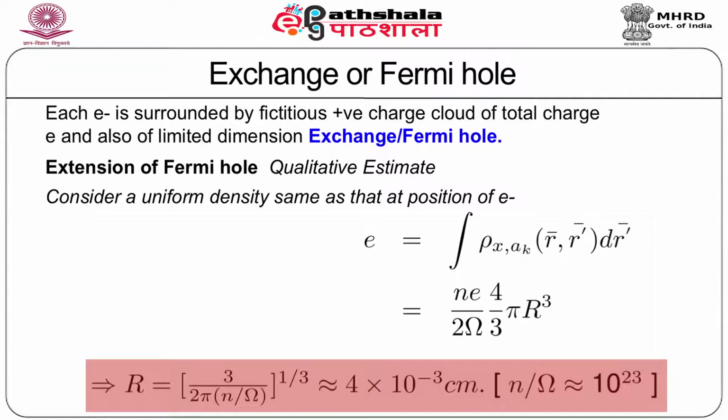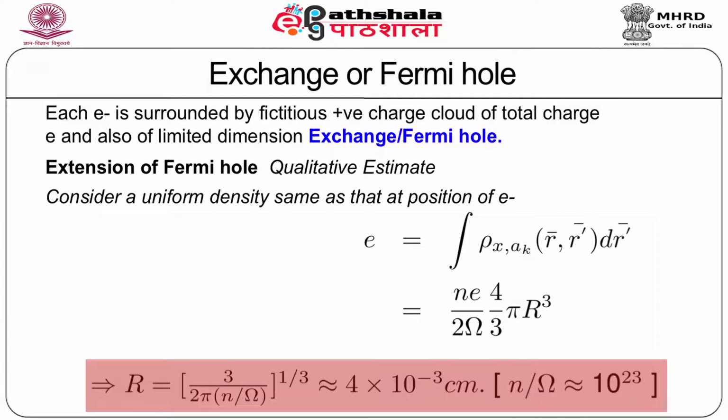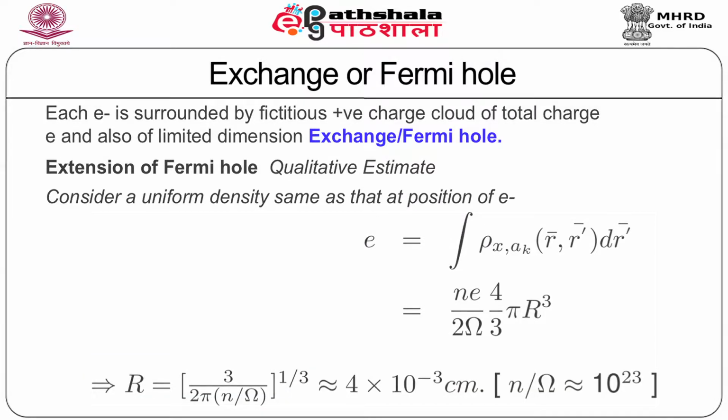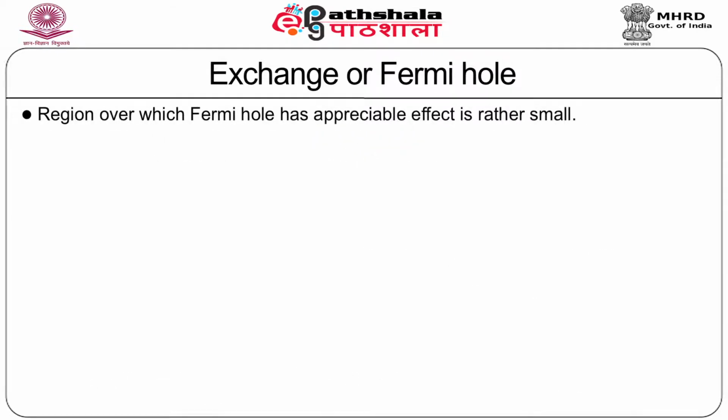From this equation, one then gets the extension of the hole, which is given by capital R equal to 3 by 2 pi times n over omega to the power 1/3, and assuming that n over omega is about 10 to the power 23, the Avogadro number, this gives rise to an extension of 4 times 10 to the power minus 3 centimeter. The essential properties of the Fermi hole can be summarized as the following. Firstly, the region over which the Fermi hole has appreciable effect is rather small.